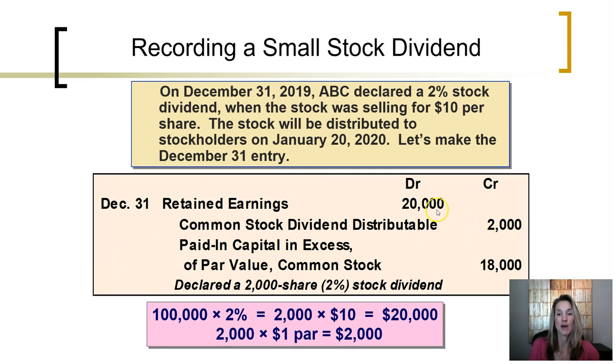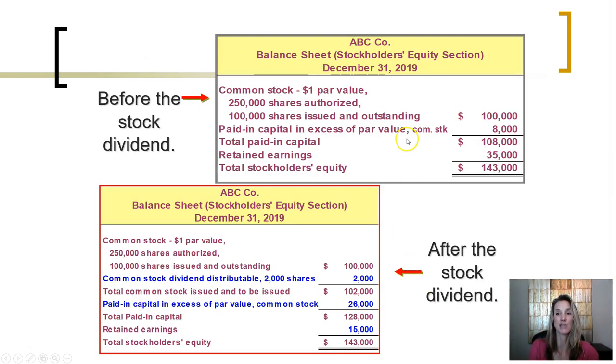The excess that will be paid in, the difference between what it's worth on the market and the par value, $18,000, will be put into the paid in capital in excess of par on common stock. If we were to look at the stockholders' equity section before the stock dividend and after the stock dividend. Before the stock dividend, of the $143,000 of total stockholders' equity, $108,000 was paid in capital, and the other $35,000 was retained earnings. After the stock dividend, total paid in capital is $128,000, retained earnings is $15,000.